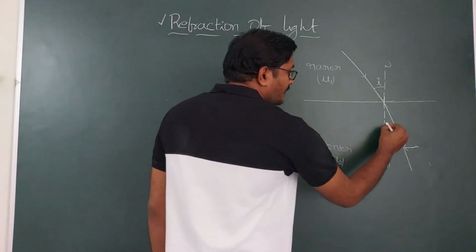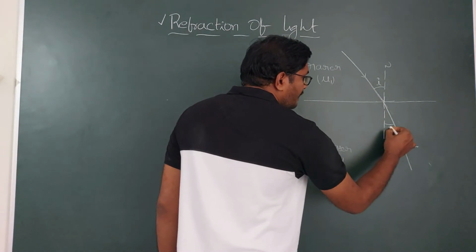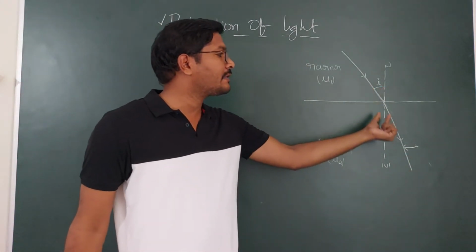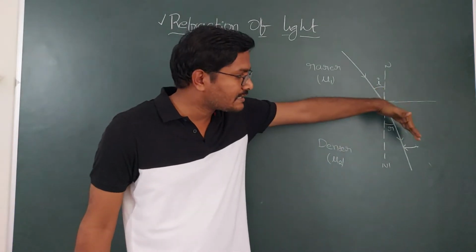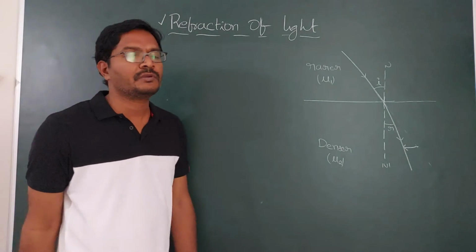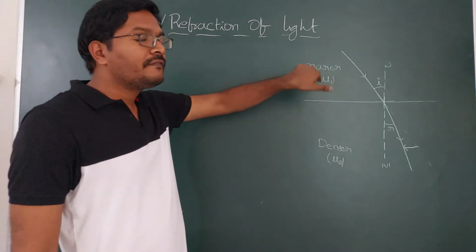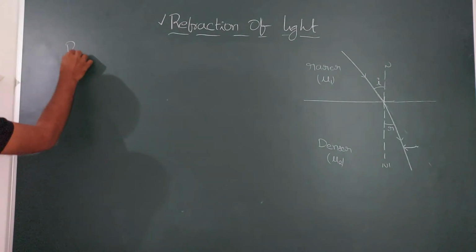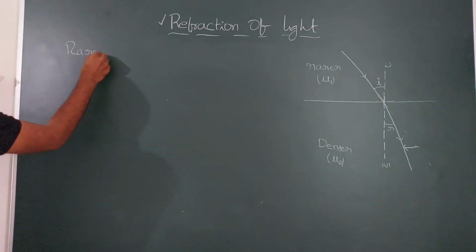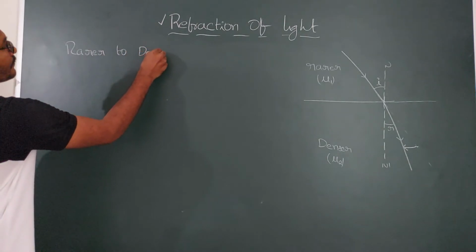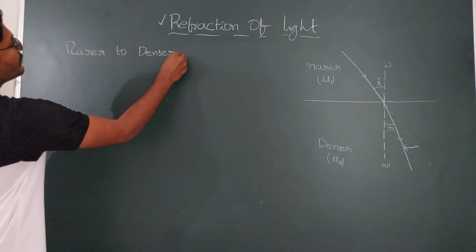The angle between the refracted ray and the normal is said to be the angle of refraction. We see that the angle of incidence is greater than the angle of refraction because it bends towards the normal. So the angle of refraction decreases when light travels from rarer to denser. Now we will see the rules when light is traveling from rarer to denser.